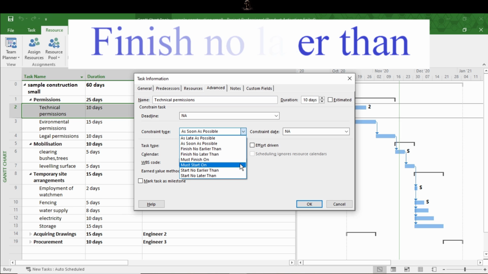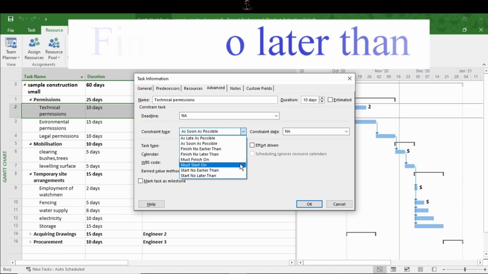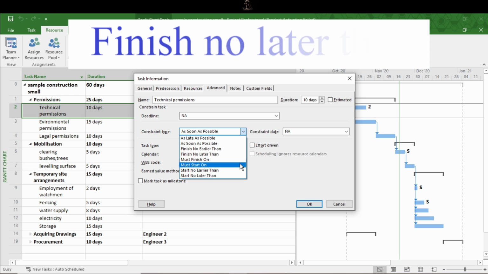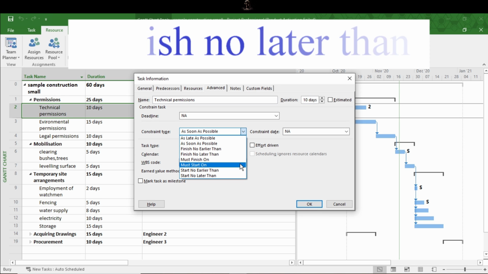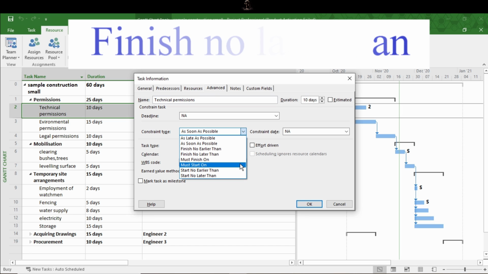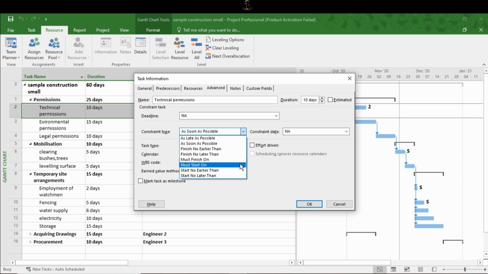Finish no later than. You can apply this date constraint to control the latest date for the task to finish. Some specific tasks have to end before a certain date. It's like giving a final deadline to the task. If you cross this deadline, the entire project will get affected.